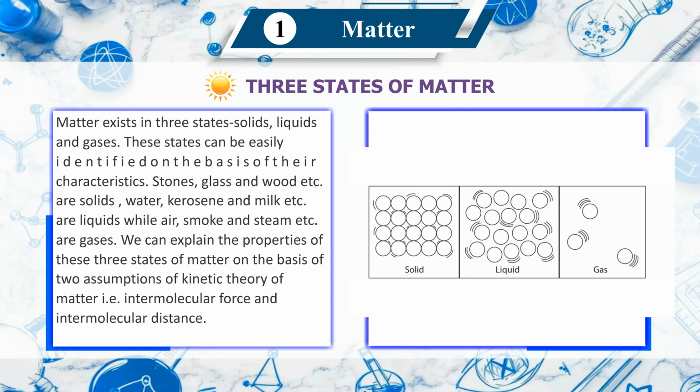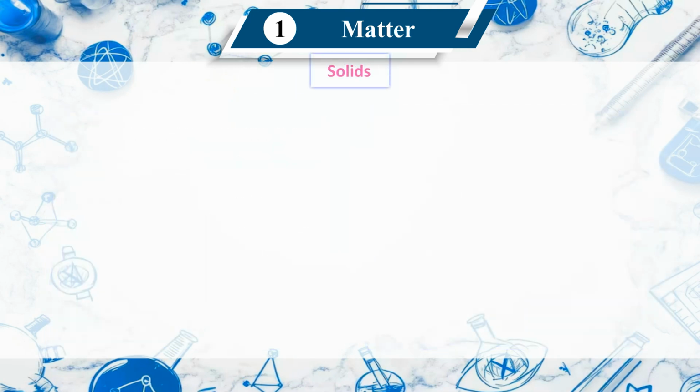These states can be easily identified on the basis of their characteristics. Stones, glass and wood, etc. are solids. Water, kerosene and milk, etc. are liquids, while air, smoke and steam, etc. are gases. We can explain the properties of these three states of matter on the basis of two assumptions of kinetic theory of matter: intermolecular force and intermolecular distance.